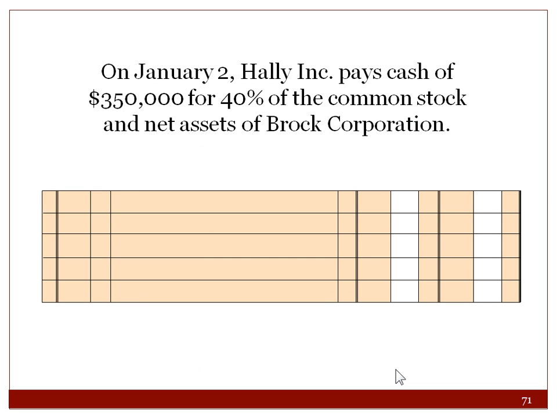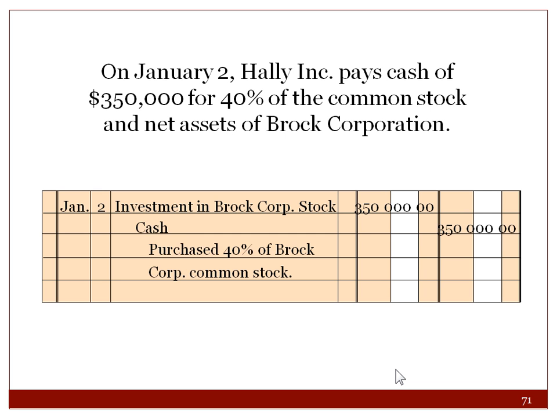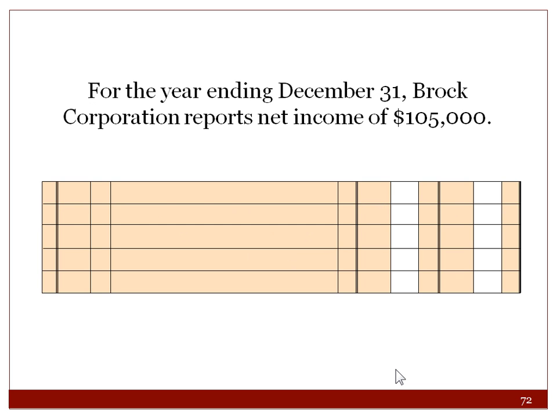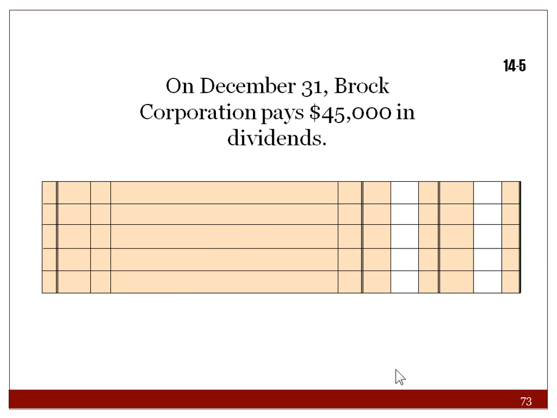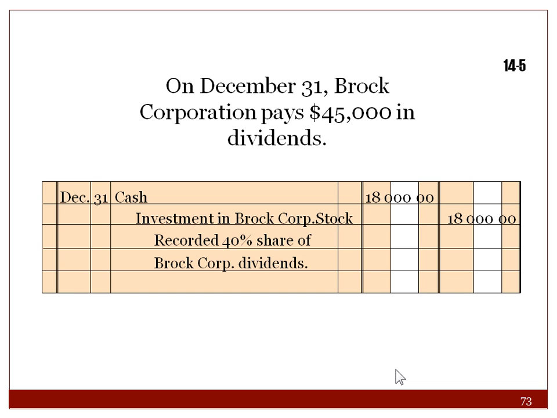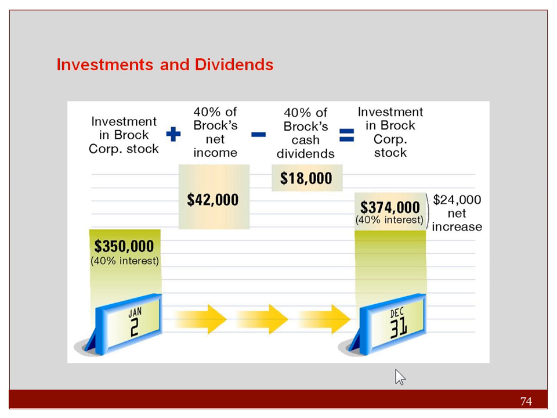On January 2nd, Howley Inc. pays cash of $350,000 for 40% of the common stock of Brock Corporation. So it's an investment in Brock for cash, purchasing 40%. For the year ending December 31, Brock Corporation reports net income of 105. So for the investment in Brock Corporation, they get 40% of the net income. On December 31, Brock Corporation pays $45,000 in dividends, so they get their percent of the dividends. Here's a diagram of what we just did.